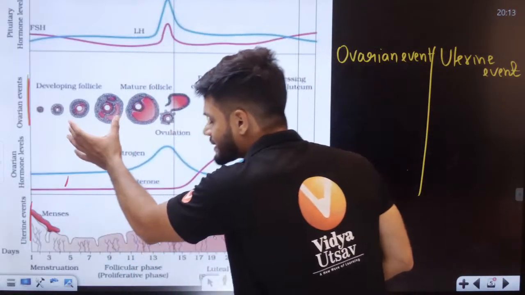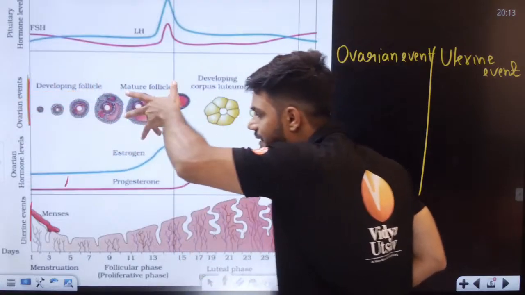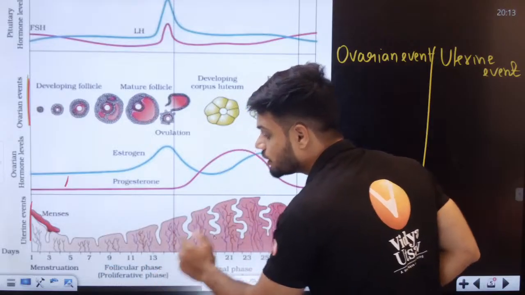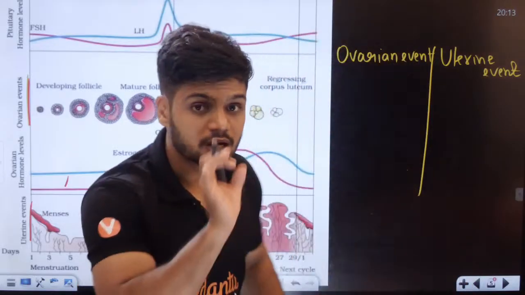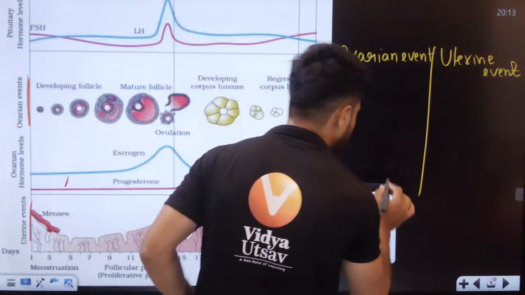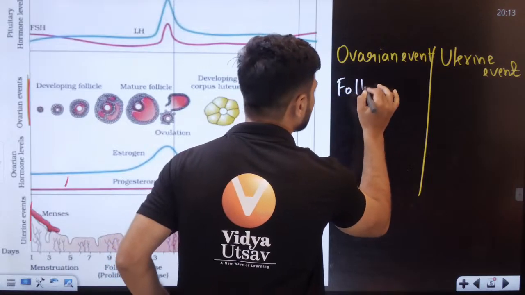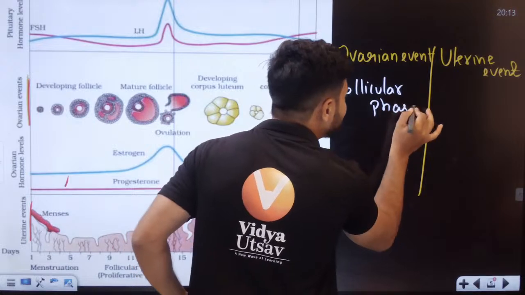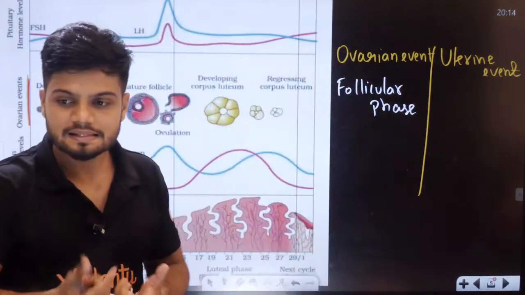For example, here in the starting stage, the starting stage is called the follicular phase. It is called what, students? The follicular phase right here. Now, simultaneously, the meaning of simultaneously is at the same time.